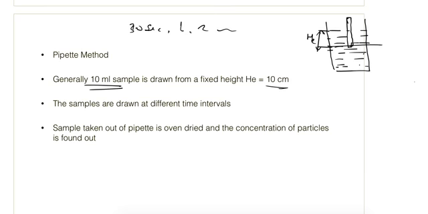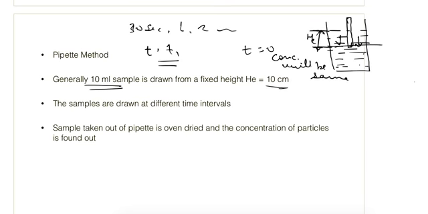So what is the logic here? After mixing, at time t equal to 0, at every point the concentration will be the same, but as we allow some time to pass and t is equal to t1, as soon as the experiment starts, the solids will start falling down. So at t equal to t1, some of the solids will have gone below this height He.